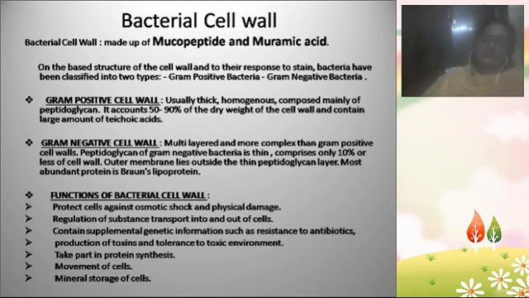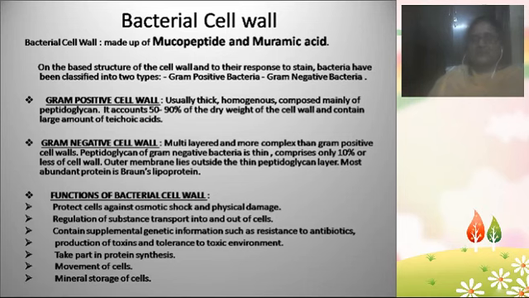Coming to the gram-negative cell wall, here the cell wall is very thin and multi-layered, and it's more complex when compared with the gram-positive cell wall. The gram-negative bacterial cell wall is also made up of the same peptidoglycans, but the percentage differs from the gram-positive cell wall. In the gram-positive cell wall, peptidoglycans are 50 to 90%, whereas in the gram-negative cell wall, the percentage of peptidoglycans is only about 10%.